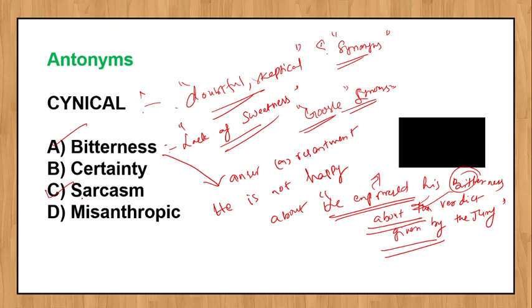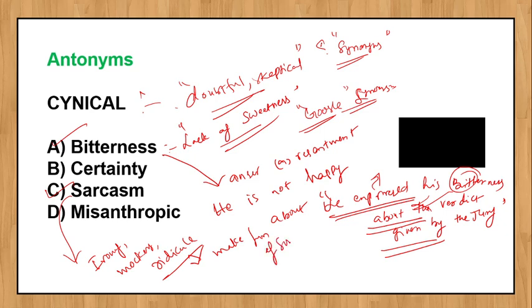What is the meaning of sarcasm? It means irony, mockery. You mock somebody or insult somebody with some words. Mockery and ridicule. What is the meaning of ridicule? To make fun of somebody or insult him. You mock him, you insult him, you ridicule him. That is the meaning of sarcasm.